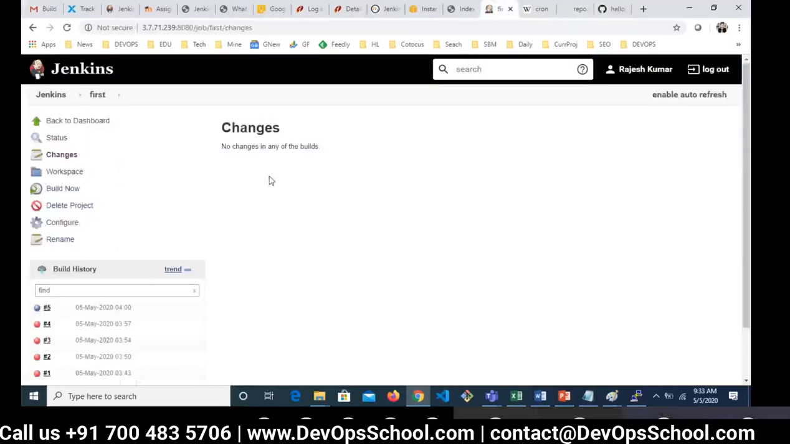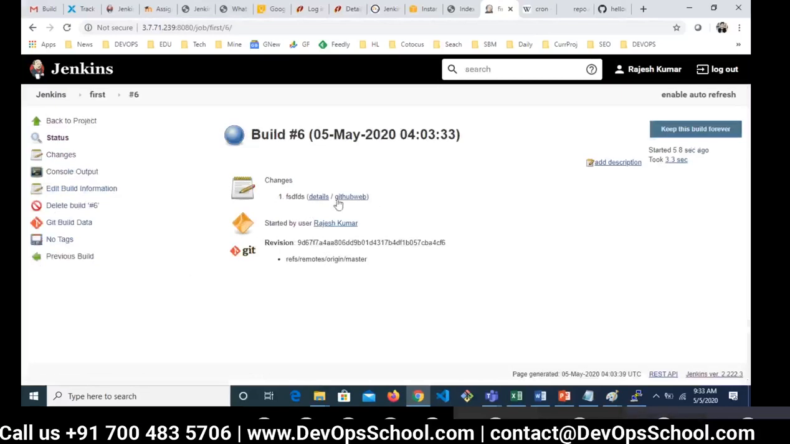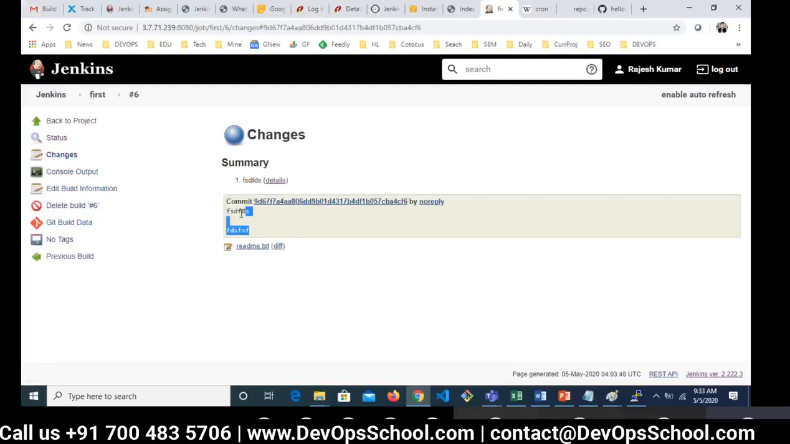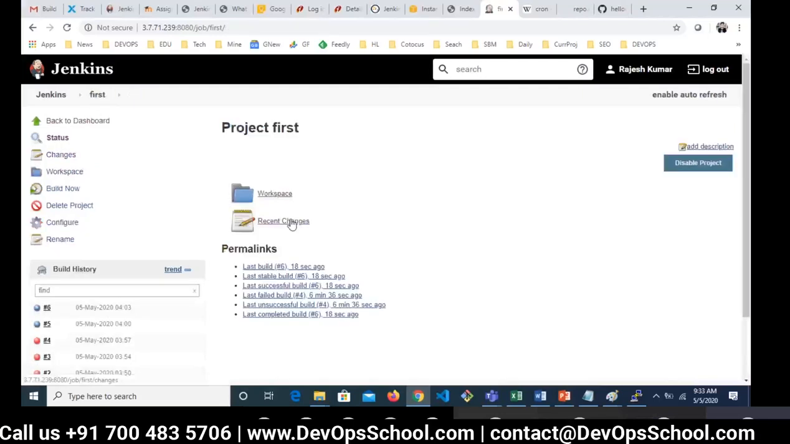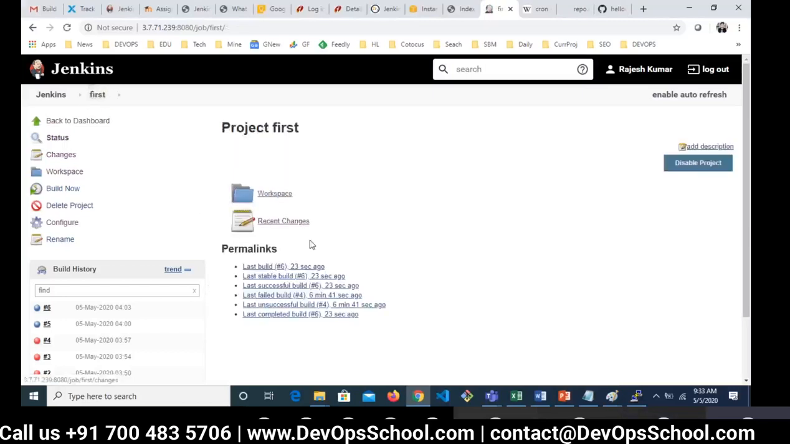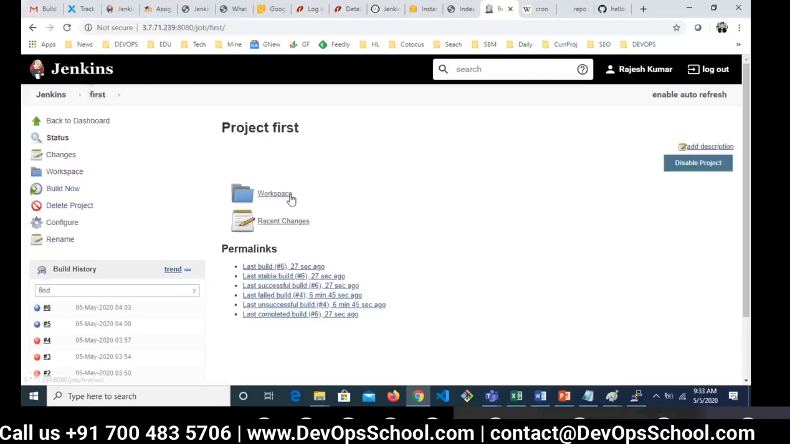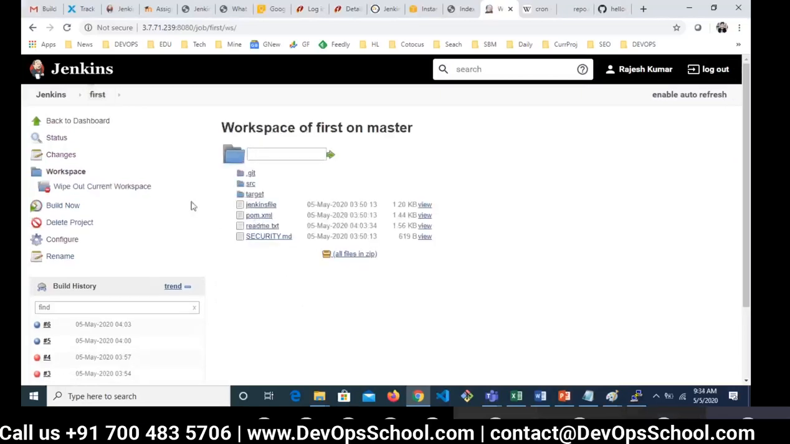It's a new commit. Can I do one more build? It will check out the latest one. Now build number 6, and you see who the committer is: started by Rajesh Kumar. I did the commit on the GitHub web, and you see what the changes are. These are the comments I added. In the recent changes, one change has been made. So you can find out which changes went into a particular build, and that way you can validate it. Here in the workspace, you can navigate to your build location.